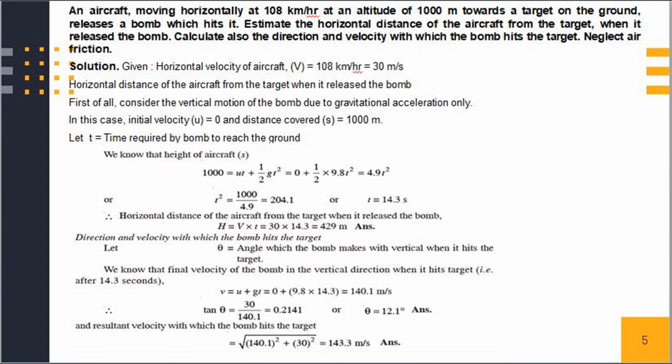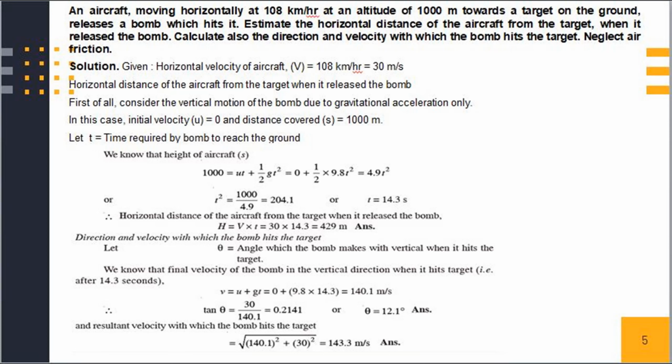In this problem, given entities are horizontal velocity of aircraft v is equal to 108 km per hour, which in terms of meter per second becomes 30 meter per second. Now we will calculate horizontal distance of the aircraft from the target when it released the bomb. First of all, consider the vertical motion of the bomb due to gravitational acceleration only. In this case, initial velocity in vertical direction of the aircraft will be 0 and distance covered is equal to 1000 meter.